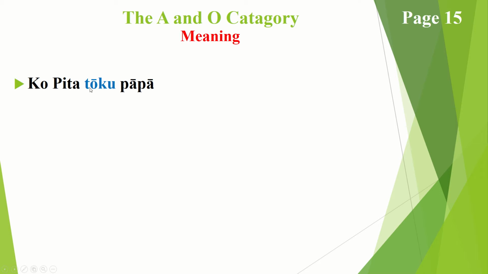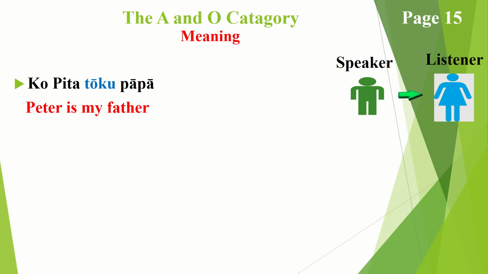Now, tōku being in the O category, which means they're superior or of higher status than you, and your father is always in that category. So that simply means Peter is my father, and we have an image here to help you look at the different aspects of who's talking to who and who we're talking about. So we have Mr. Green here once again speaking to somebody who is the listener, and we are saying that this person here is my father. So Mr. Green's father happens to be Peter. Okay, so that's what the imagery looks like.